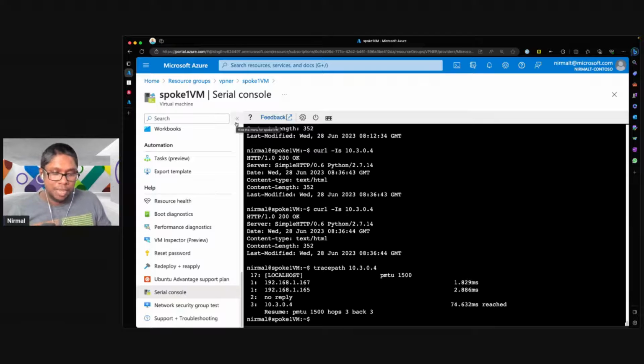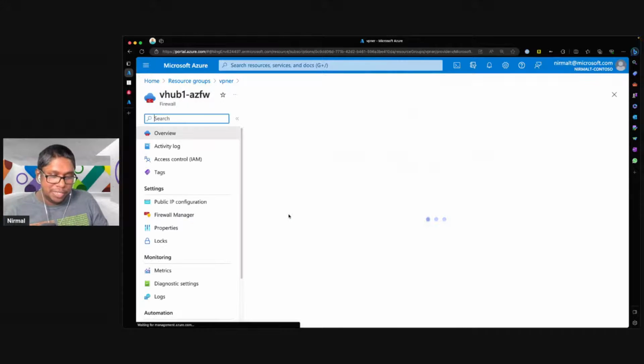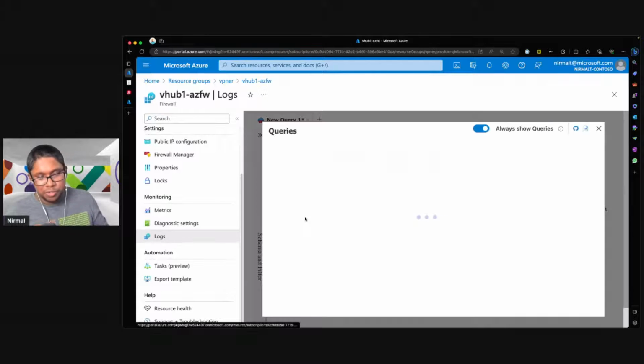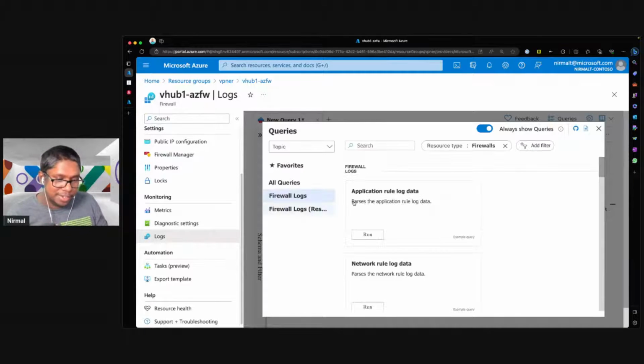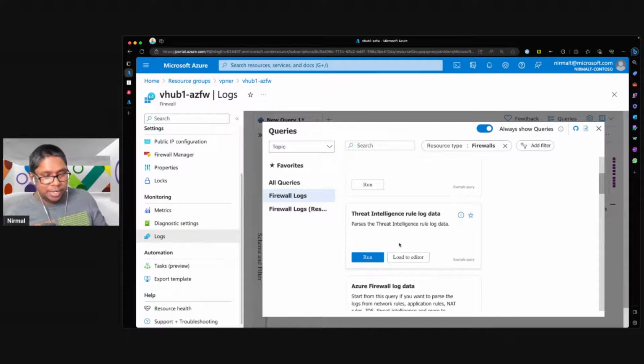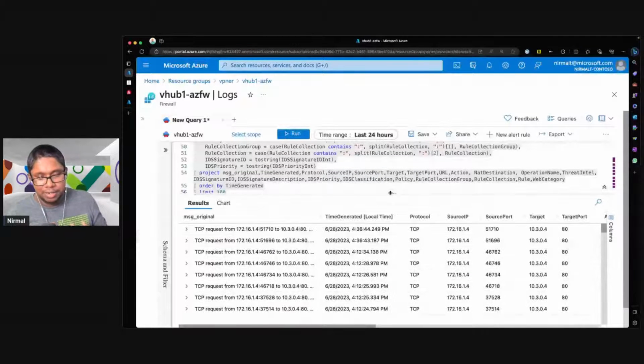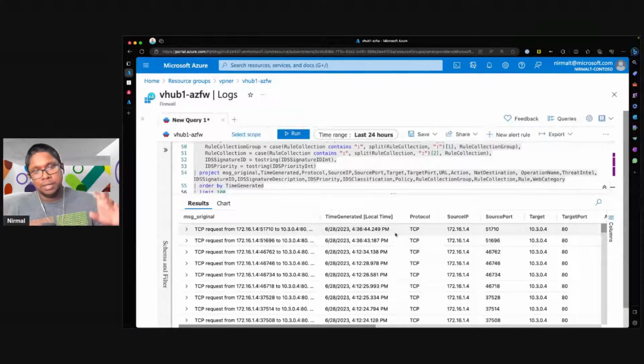The next thing to have a look at is, now that we know there's traffic going on, we can also look at identifying how this VNet is able to reach the branch that I have created. To do that, I'm going to go to my firewall instance, and in the firewall instance, I'm going to use logs. This is, again, sending all the logs to my Log Analytics repository. And here I'm just going to say, show me all logs. The intention here is that we are expecting to see two types of traffic. One is the TCP traffic, because I'm using curl and hitting the web app that I'm running on that particular VM.